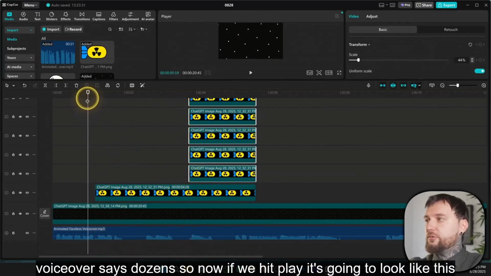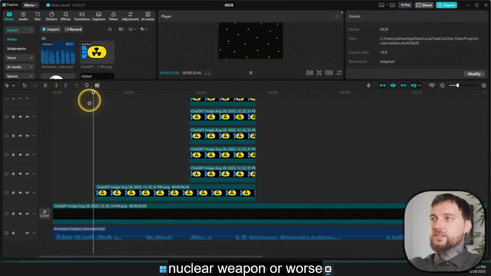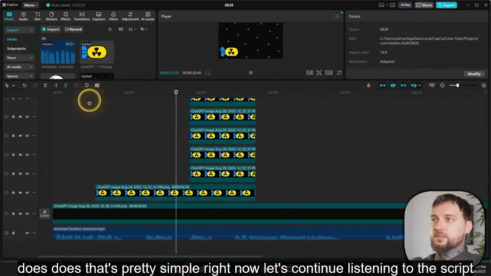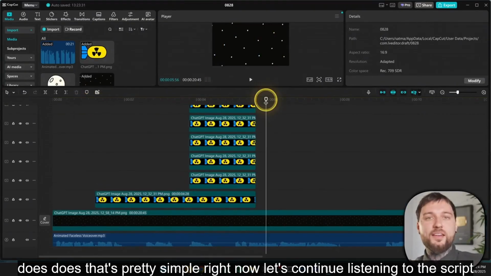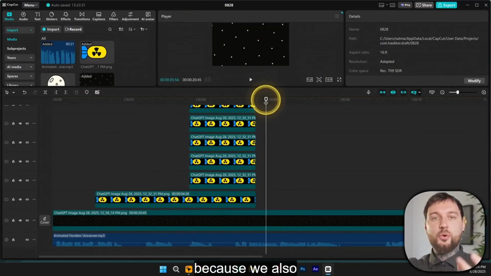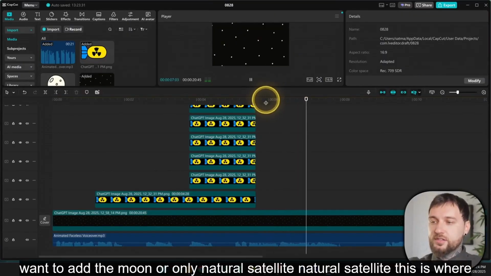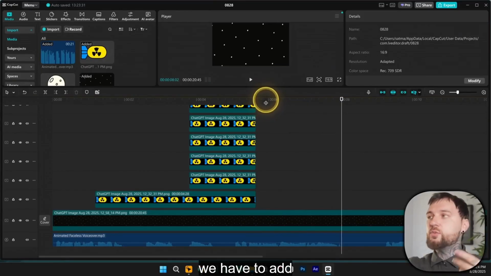So now, if we hit play, it's going to look like this. Nuclear weapon. Or worse, dozens. That's pretty simple, right? Now let's continue listening to the script because we also want to add the moon. Or only natural satellite. Natural satellite. This is where we have to add the moon.